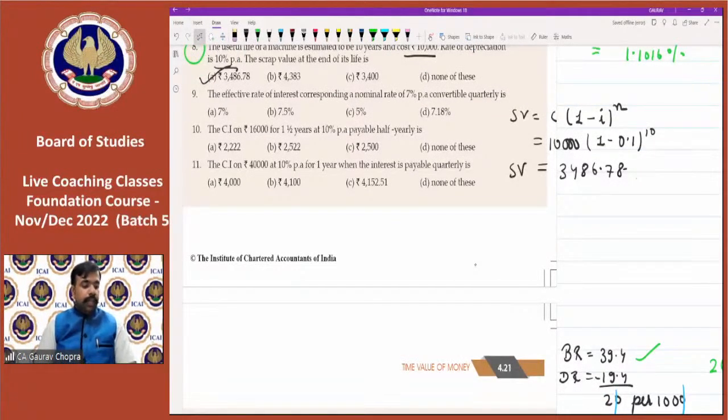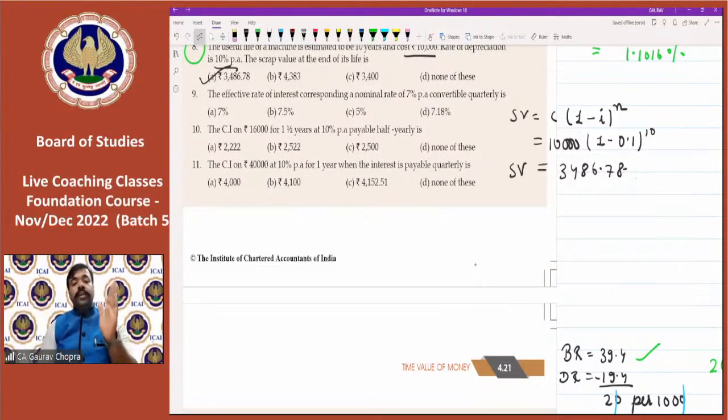Kirti is asking why do we calculate the effective rate of interest? Effective means the overall return we are getting. One is the fixed rate, that is the stated rate. But when it is compounding more than once in a year, that means we are getting more than that rate of interest.